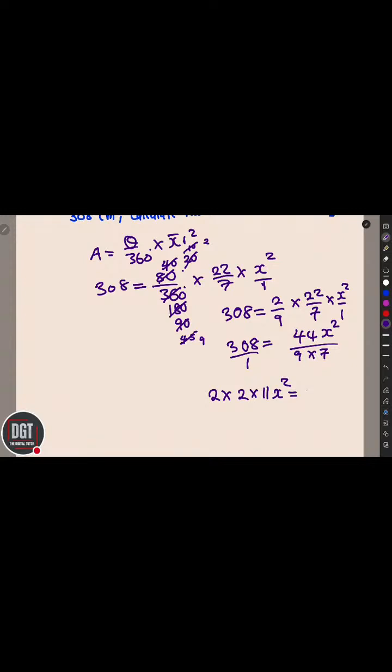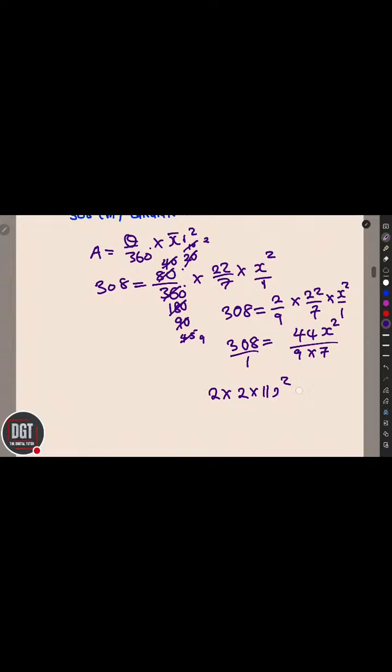you know that 308, if we are to look at it, is 28, I think 28 multiplied by 11. Is it 28 multiplied by 11? I've run out of space. Let me just try to bring this on this side. So 2 multiplied by 2 multiplied by 11 x square equal to this. We are multiplying with everything that is down here. We are closing multiply. So this one, we can convert it into 28 multiplied by 11. Can you confirm? Then multiply by 9, multiply by 7.